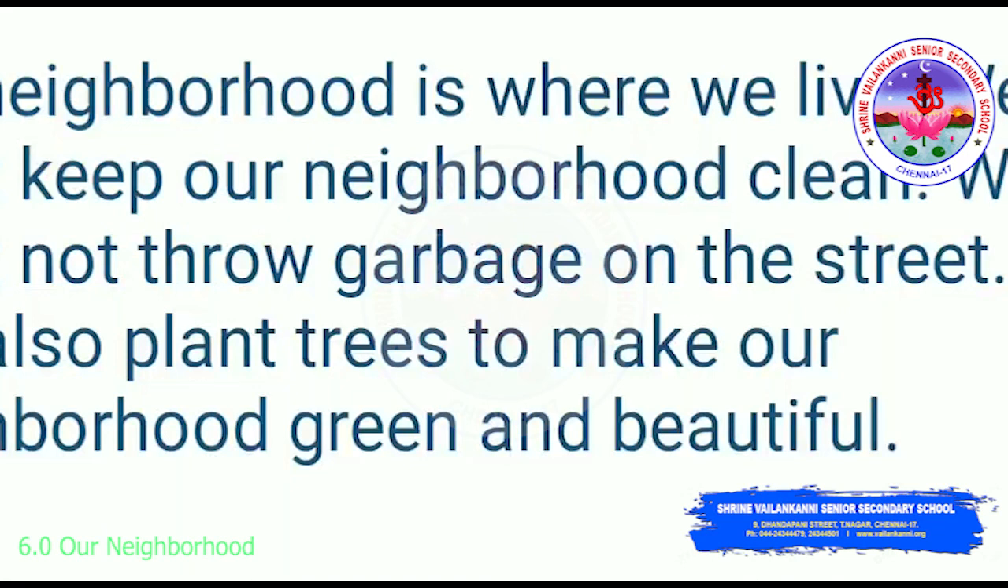We can also plant trees to make our neighborhood green and beautiful. So we all love our neighborhood if it is so beautiful, no? If it is clean and very green, it will look so beautiful and peaceful when we live in such an atmosphere, right? So it is our responsibility to keep our neighborhood clean, green and beautiful.